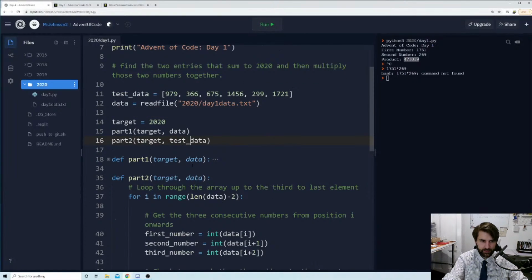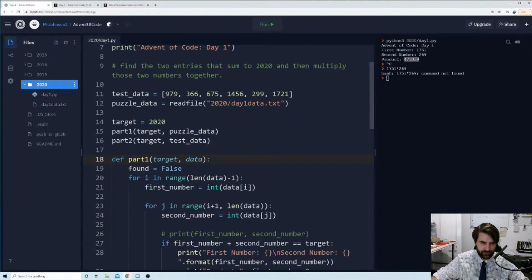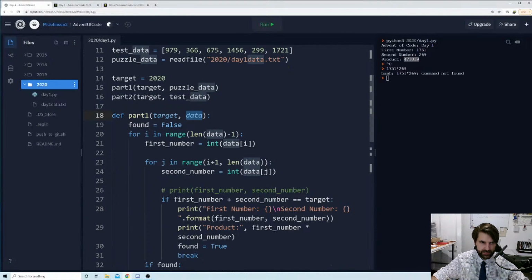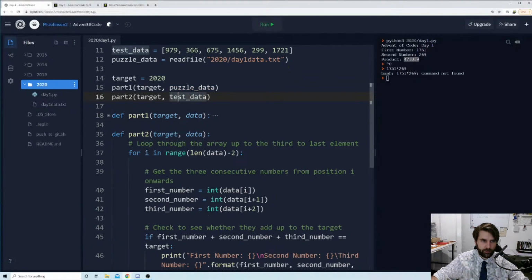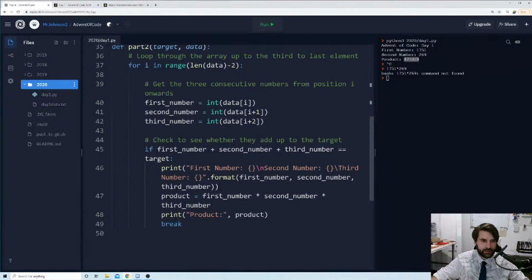Now this is the nice thing about passing these in. So I can just change this to test data so that when it runs the function part 2, it comes down here, it passes target to target and test data to data. And if I wanted this to be data instead, let's rename this to, I don't know, puzzle data. Okay, so I could pass puzzle data in, like here, to this one, and this would then translate into that, and so it would use whatever was passed in, which was puzzle data, whenever data is referred to in this function. But for part 2, I'm passing in test data just to make sure it works. So let's check that it works.